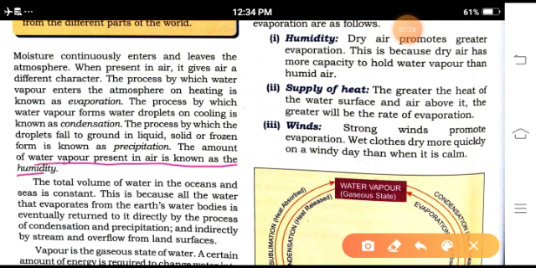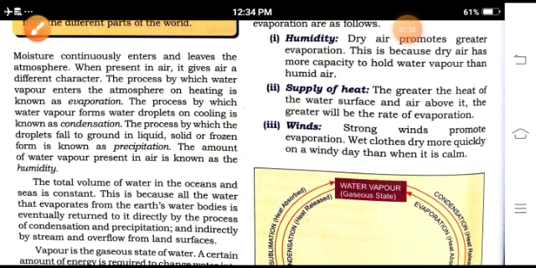Some of the factors ideal for evaporation are high temperature, clear sky, and humidity: dry air promotes greater evaporation. This is because dry air has more capacity to hold water vapor than humid air.